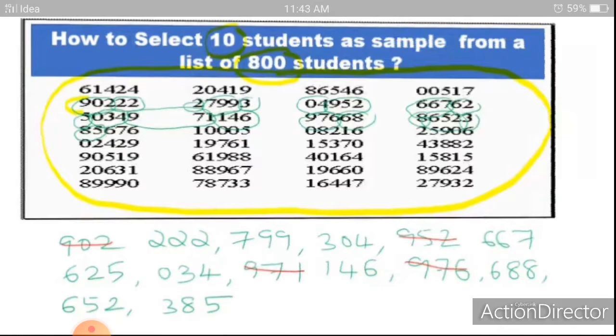Then 971. 971 is not under 800, so we can exclude it. Then 146. Then 976. Here 976 is excluded because it is above 800. Then 688, then 652, and the last number is 385. So I have selected 10 numbers. The numbers are 222, 799, 304, 667, 625, 034, 146, 688, 652, 385. This is the way of selecting a sample from a random number table.